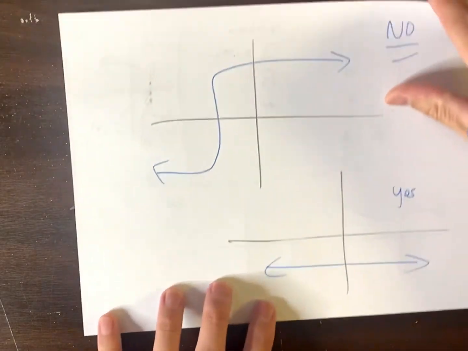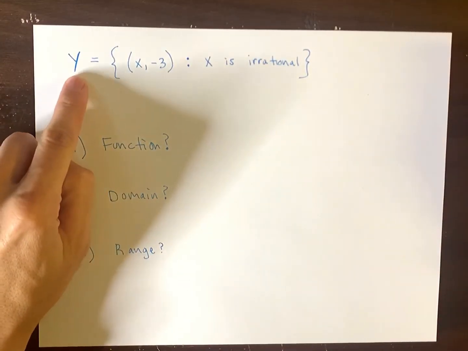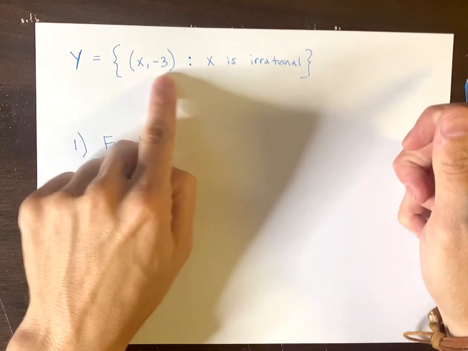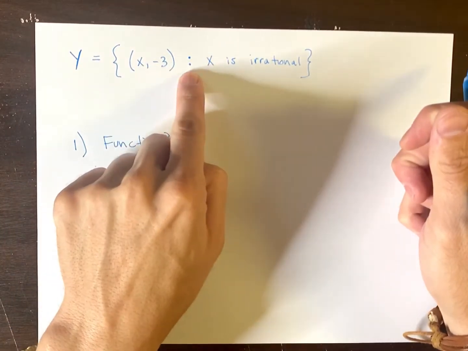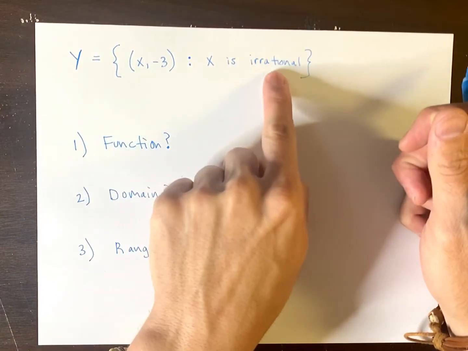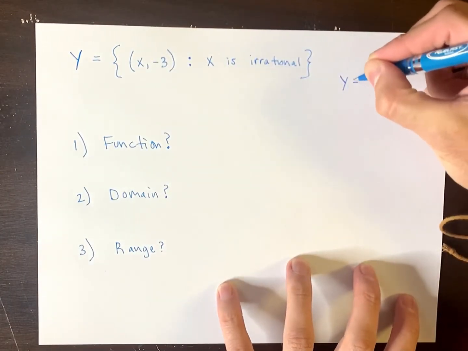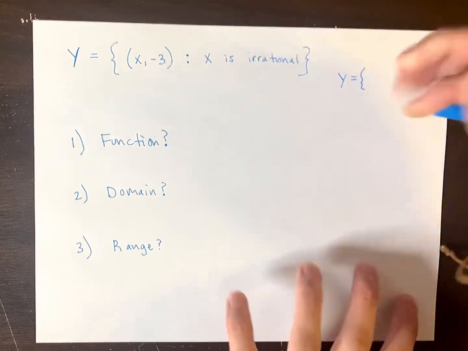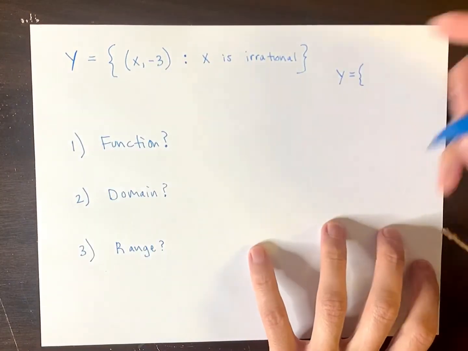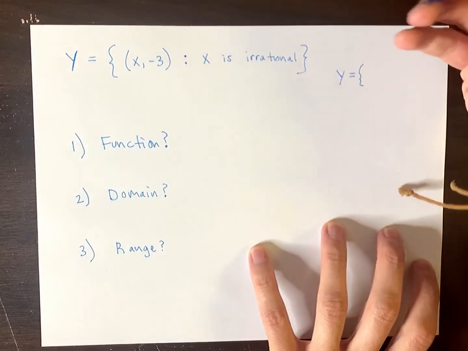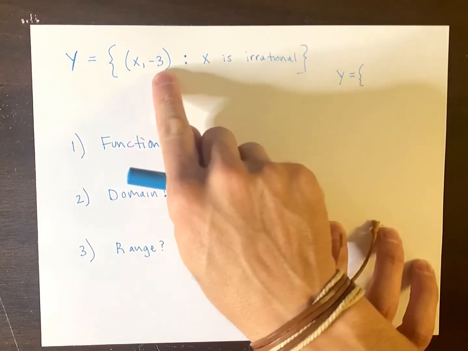So let's go back to our main problem here. So y is defined as being a collection of ordered pairs such that the x coordinate is irrational. So that's what y is. For instance, I could say like y equals a set. This notation is for a set. Now this set has many elements. The elements are ordered pairs, x comma y.